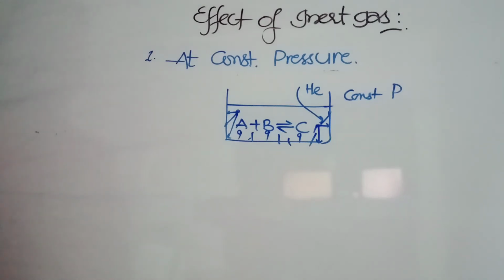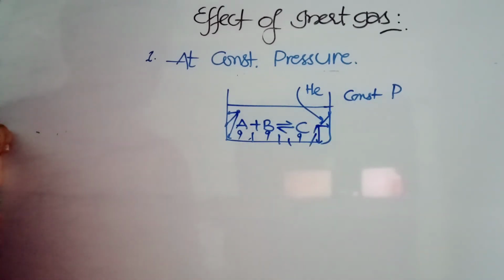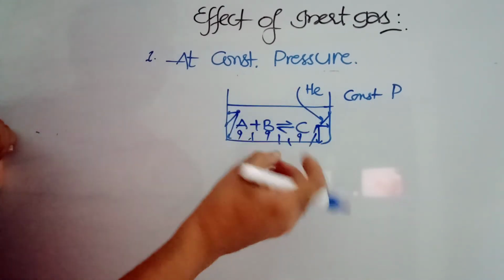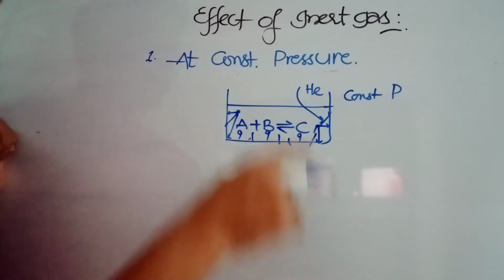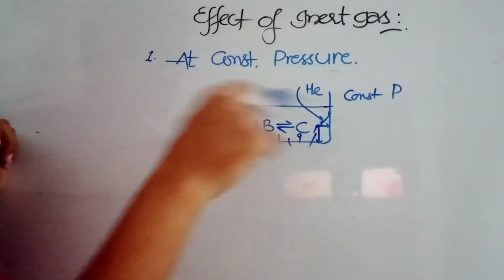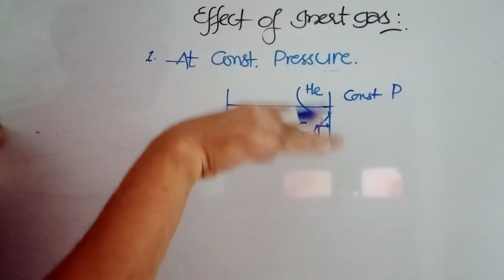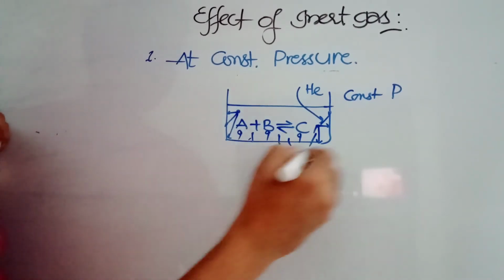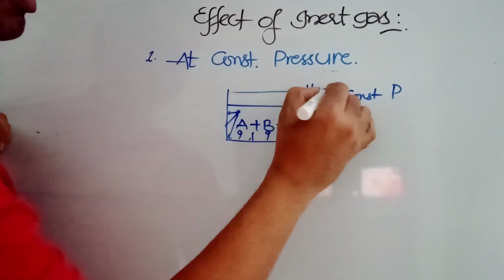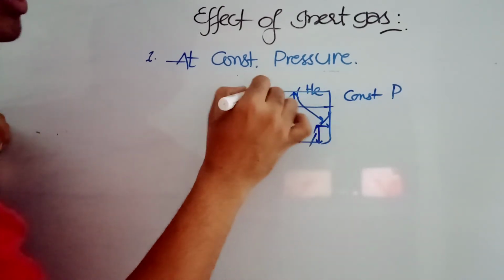Okay, at constant pressure, our condition is that the pressure must be constant, but whatever helium gas you added is going to increase the pressure, because helium is not going to stay as it is; it is going to attack the others. So in order to maintain the pressure constant, because helium is going to create extra pressure here, what we do is we increase the volume. When the volume is increased, we know the pressure will be decreased.